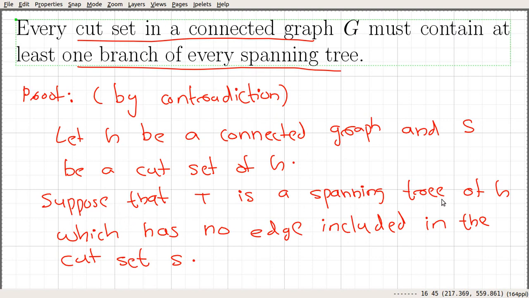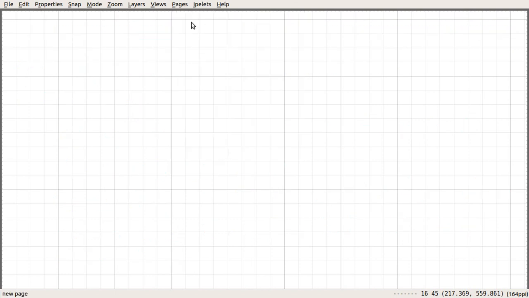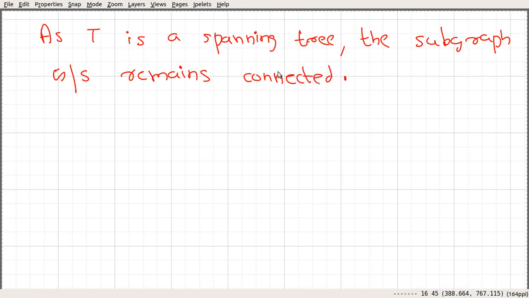Suppose that T is a spanning tree of G which has no edge included in the cut set S, and let's look at G minus S. As T is a spanning tree, it is connected and it includes all the vertices of G. The subgraph obtained after deleting that cut set remains connected, because it contains this spanning tree T as a subgraph.